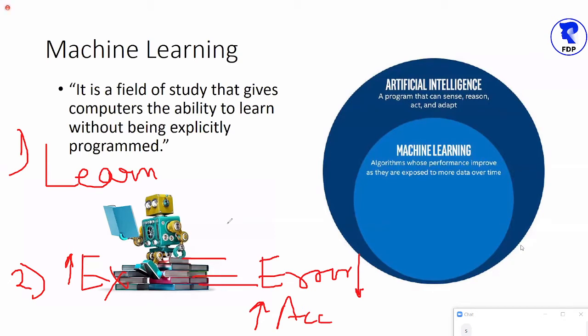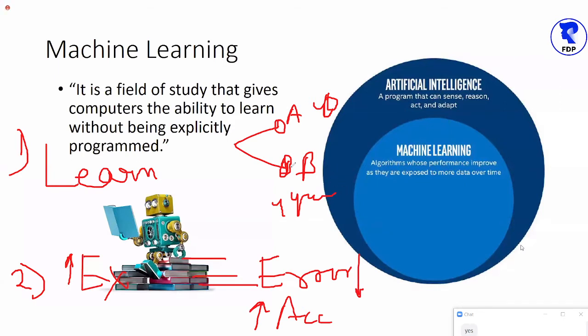Okay. So now suppose there are two persons, person A and person B. Person A has just learned playing the guitar for the last 4 days. And person B is playing the guitar for the last 4 years continuously. So can we say that B will play the guitar much better with high perfection, high accuracy?